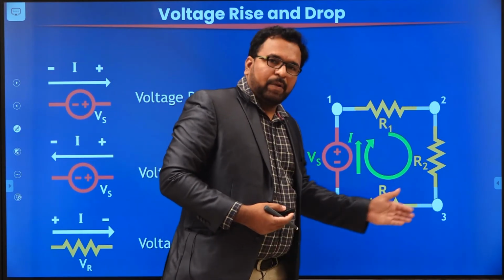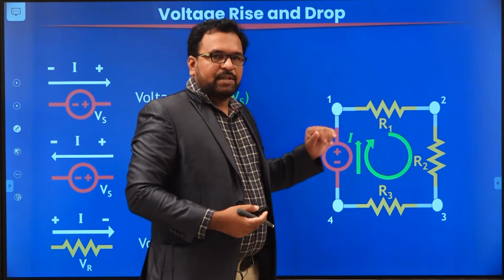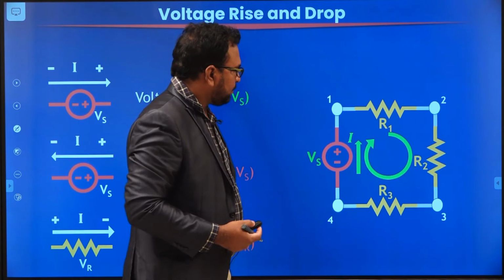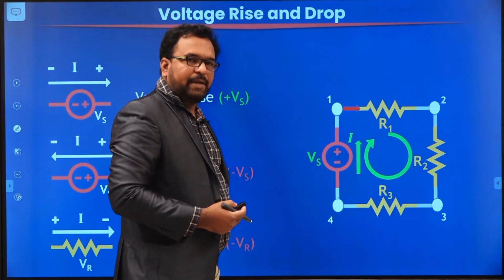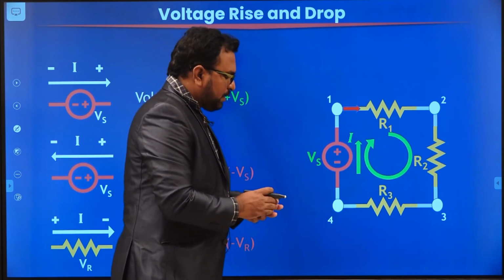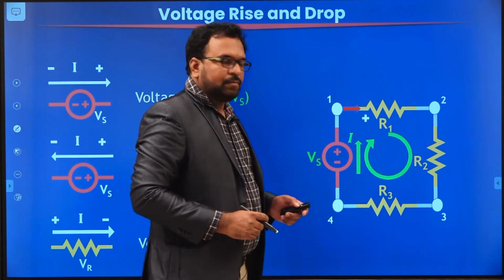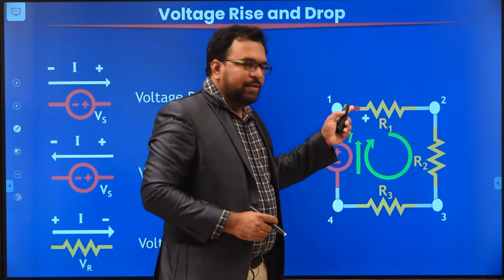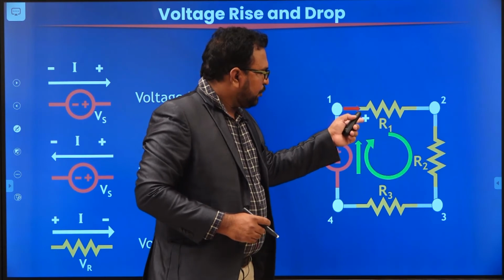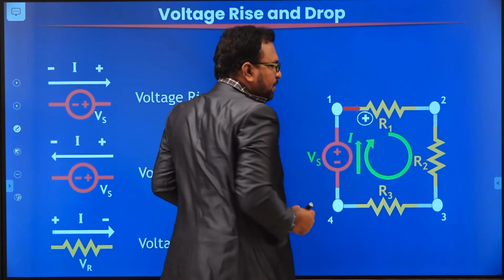I have identified the number of nodes here, and I will start at any node and add the voltages. So I will start from node 1. How is the current entering into the resistor from node 1? The current is going to enter like this. So always the entering terminal should be given a positive sign. Please remember that in case of a passive element, when the current is entering into that element, that terminal is going to be given a positive sign. Since current is entering here, we are going to give a positive sign.